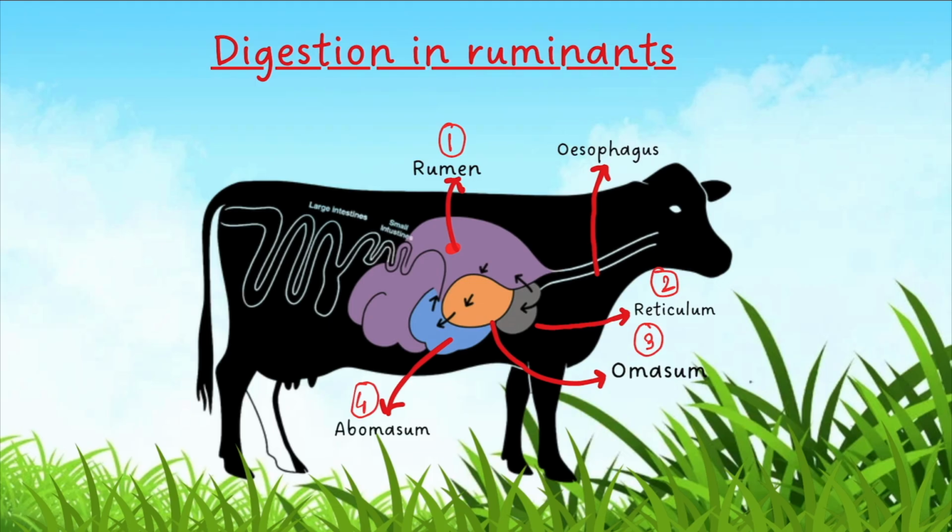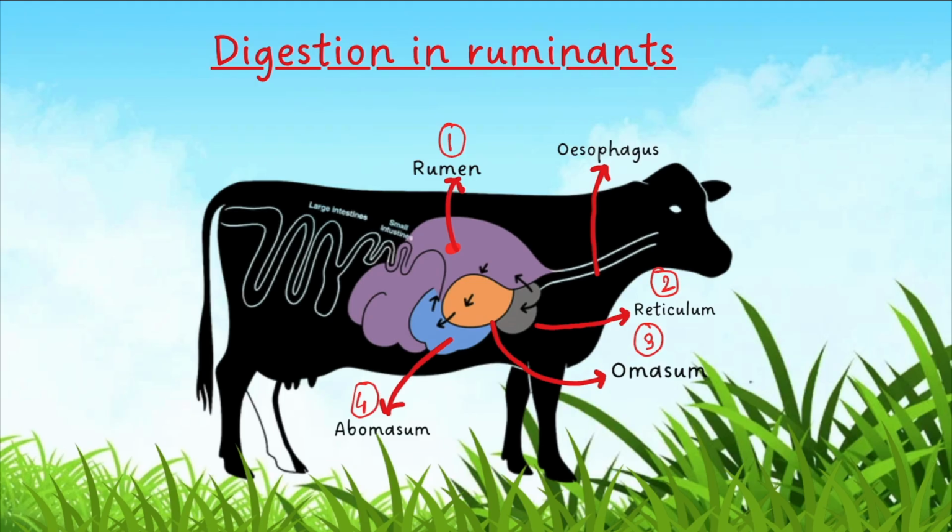As they feed on grasses, and the grasses are rich in cellulose, partial digestion of cellulose occurs here. The microorganisms help to partially digest the cellulose part of the grasses and convert the food into curd.